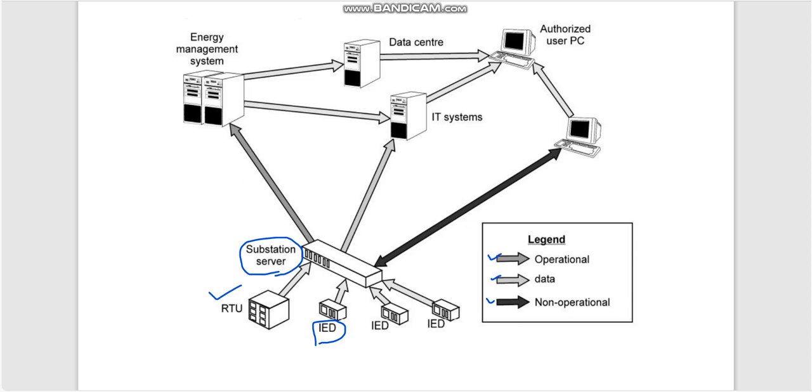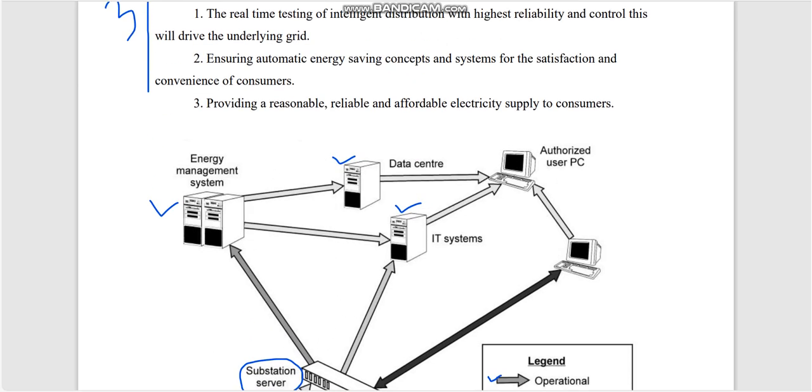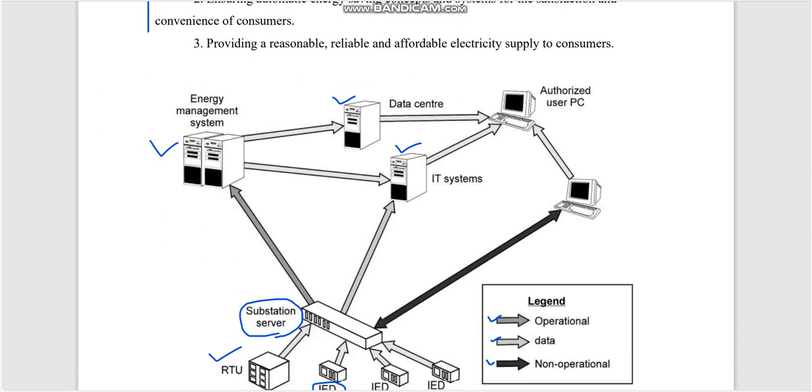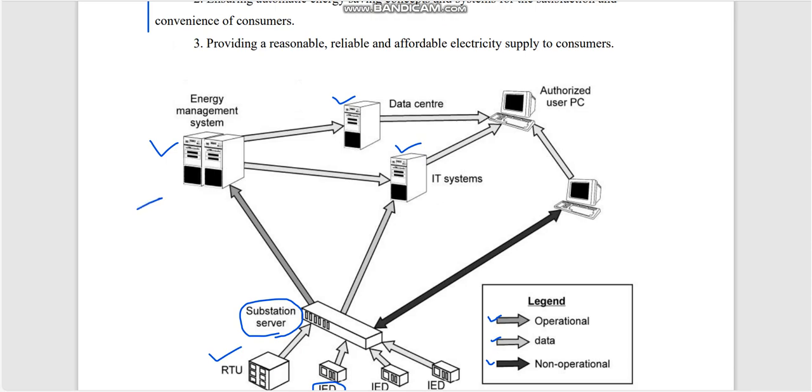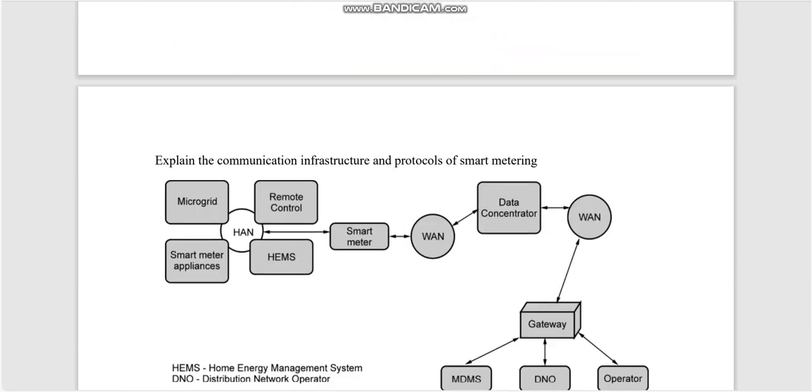Then you have to explain the energy management system, EMS, the data center and the IT system involved in the smart substation. If you draw the diagram and explain all those things, you will get 5 marks. Total 8 marks.